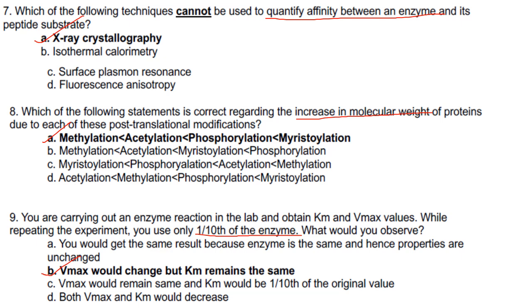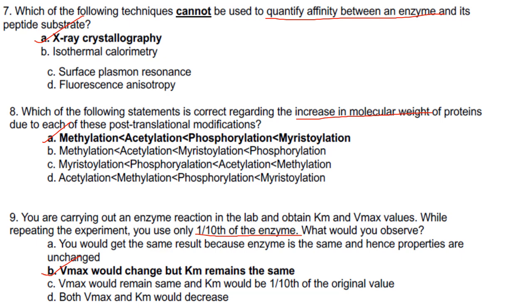Then next one. Which of the following statements is correct regarding the increase in molecular weight of proteins due to each of these post-translational modifications? So methylation, these are the post-translational modifications found in protein. So they have asked for increase in molecular weight of protein. So methylation will have less than acetylation. Acetylation will have more molecular weight than methylation. Phosphorylation will have more molecular weight than acetylation, and methylation will have more molecular weight than phosphorylation. So the answer here is A.